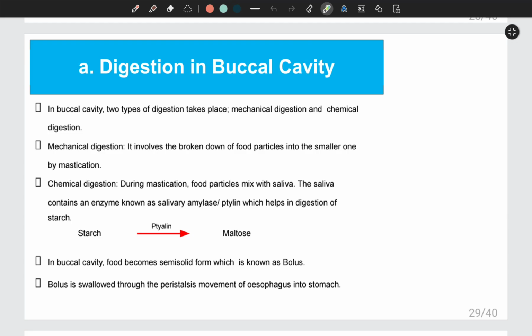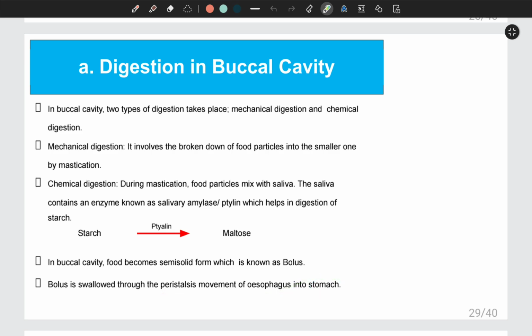After the partial digestion, the food will be swallowed in the form of a ball-like structure, and that ball-like structure which is swallowed from the buccal cavity is known as bolus. So bolus is semi-digested food which is swallowed from the buccal cavity, and it is in a semi-solid structure. Bolus is swallowed through the esophagus, and finally it will reach the stomach.